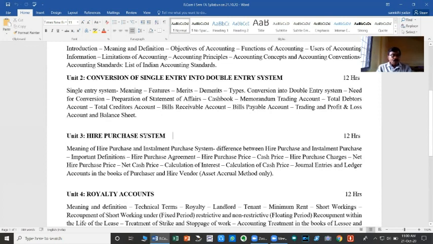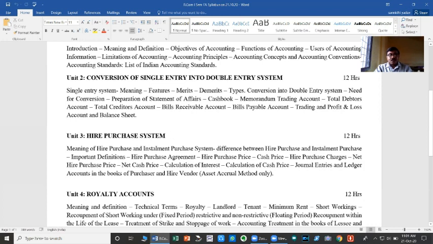Here, we are going to learn how the accounting entries are passed in the books of both the hire purchaser and the hire seller. We will learn the journal entries and the preparation of ledger accounts in respect of the hire purchase system and installment purchase system in the books of both the hire purchaser and hire seller.